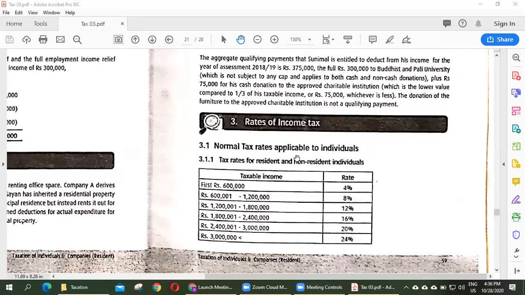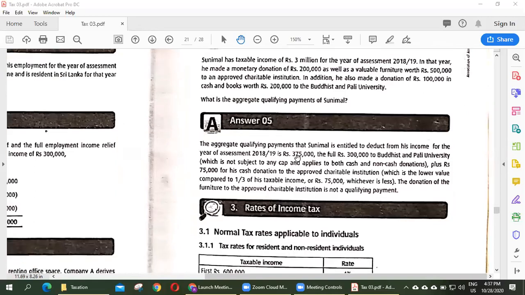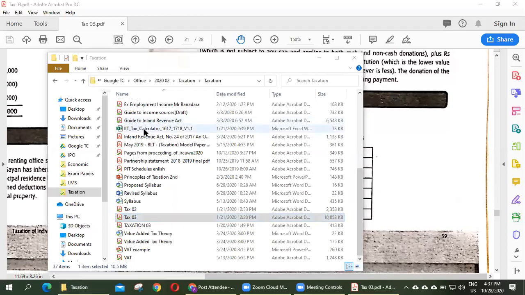Yesterday we discussed up to question number 5. From now onwards, we will discuss section 3, income tax rate. Rate of income tax, 3.1, normal tax rates applicable to individuals. It is common for all citizens, individuals. Tax rate for resident and non-resident individuals. So it's a progressive rate.